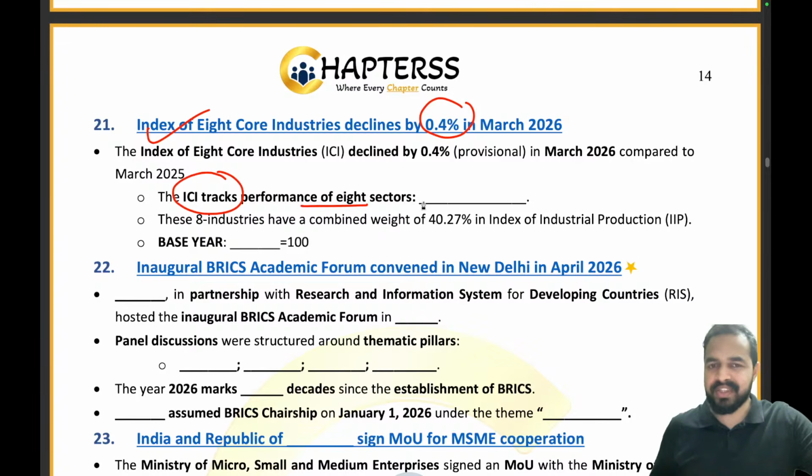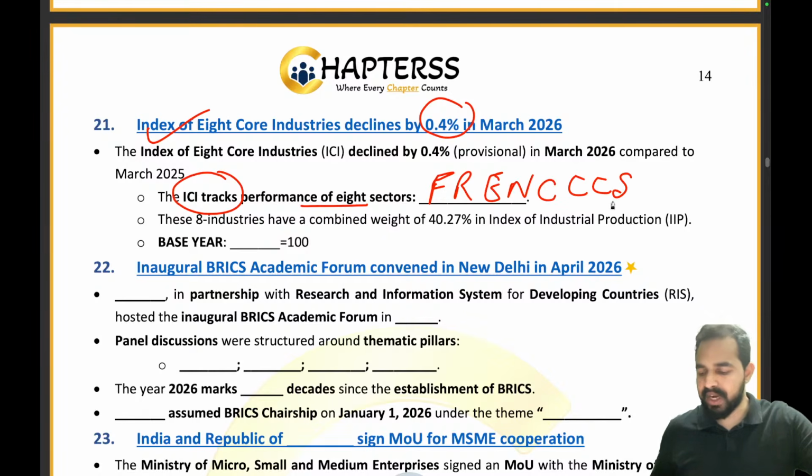What are these 8 sectors I told you? Please remember. F R E N C C C S, right? F stands for fertilizer, R stands for refinery products, electricity, natural gas, coal, crude oil, cement and steel.